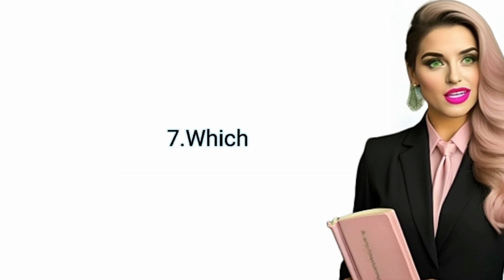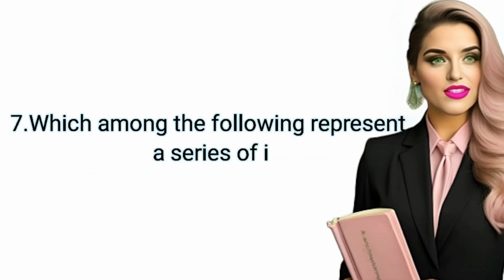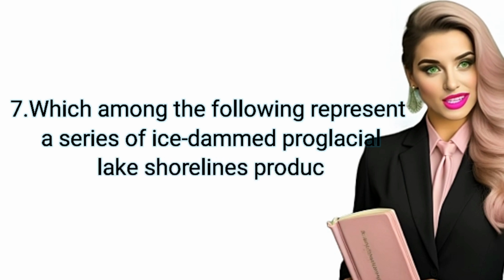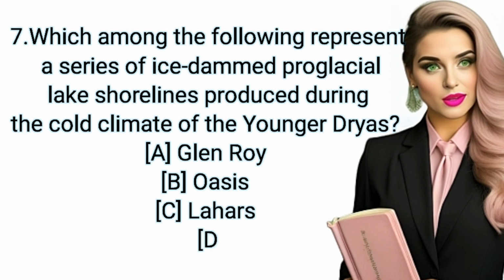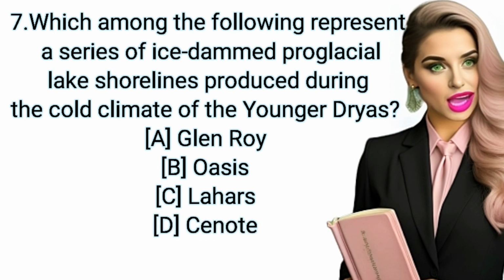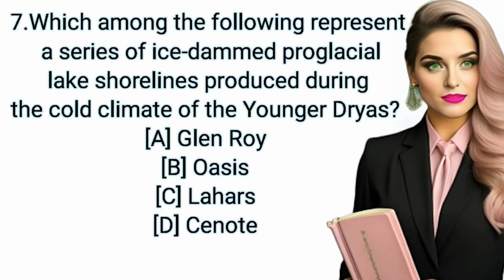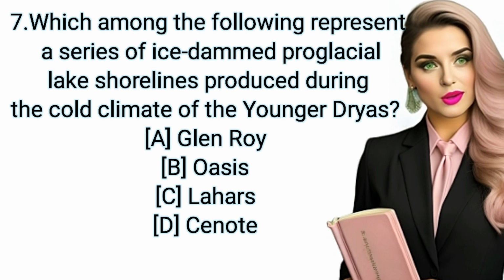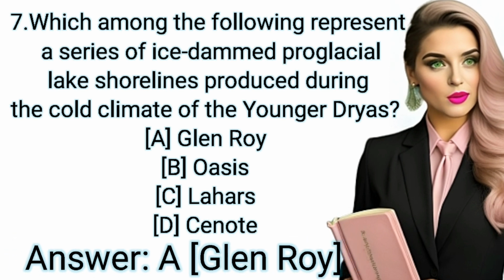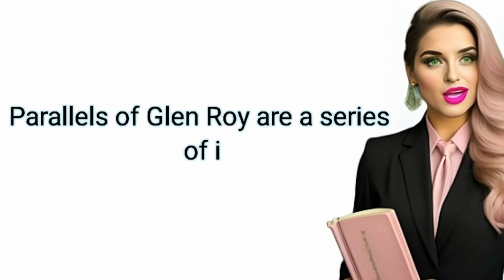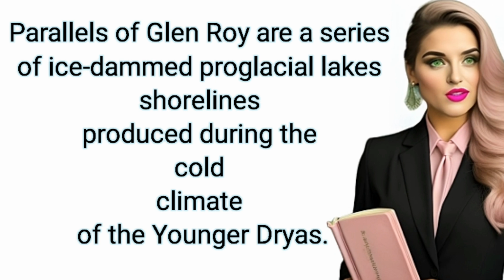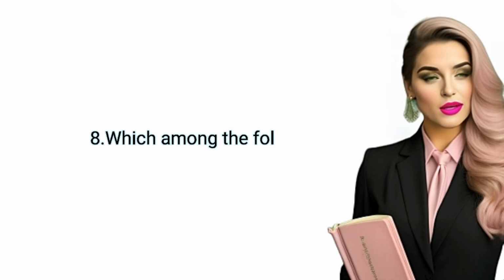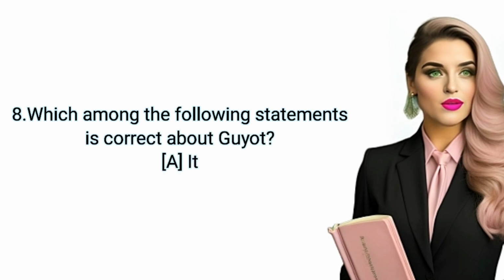Question 7. Which among the following represent a series of ice-dammed proglacial lake shorelines produced during the cold climate of the Younger Dryas? A, Glenroy. B, Oasis. C, Lahars. D, Cenote. Correct answer, A, Glenroy. Notes. The Parallel Roads of Glenroy are a series of ice-dammed proglacial lake shorelines produced during the cold climate of the Younger Dryas.